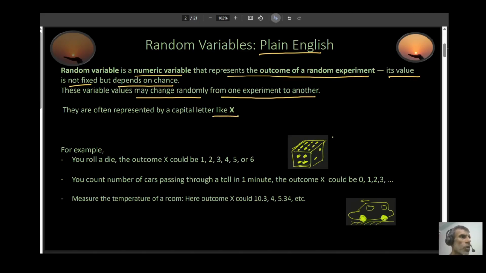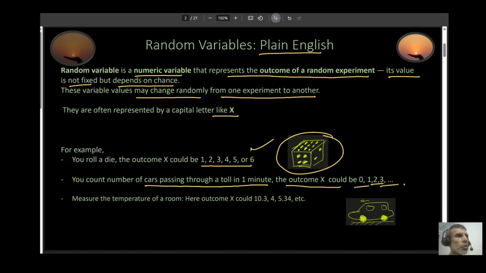For example, let's say you roll a dice right here. In this case, your random variable X could be 1, 2, 3, 4, 5, or 6. How about you standing at a toll and you want to count how many cars pass through the toll in 1 minute? In that case, your outcome could be 0, 1, 2, 3. It could be any number of cars passing through the toll. So that is your random variable. Well, maybe you're measuring the temperature of a room. Again, your outcome in this case, which is your random variable X, could be 10.3, it could be 45.34, it could be taking any value. These are your random variables.